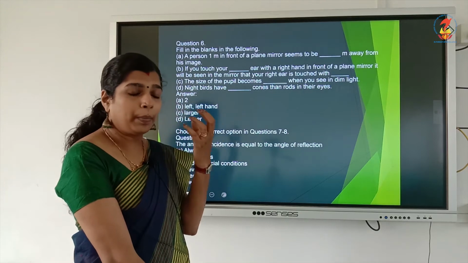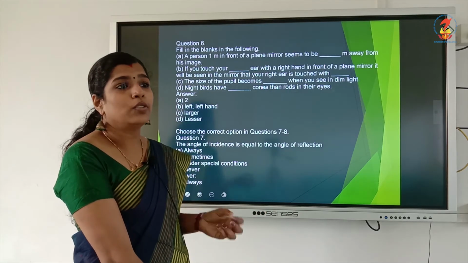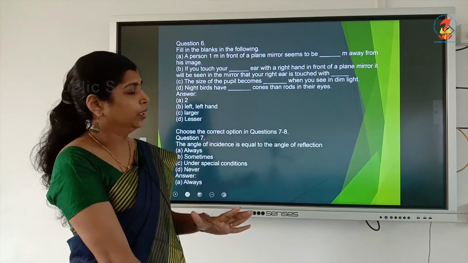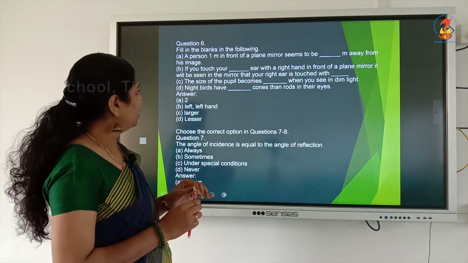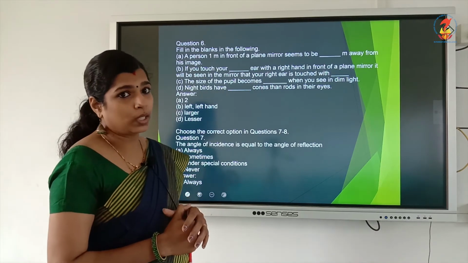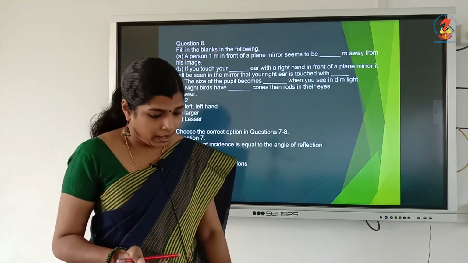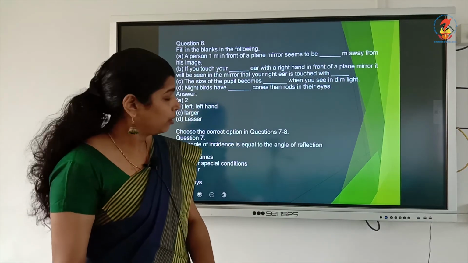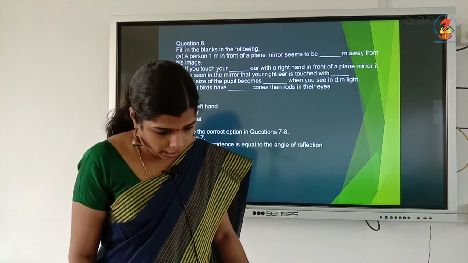If it is in bright light, then the size of the pupil will become smaller. Then night birds have lesser cones than rods in their eyes.